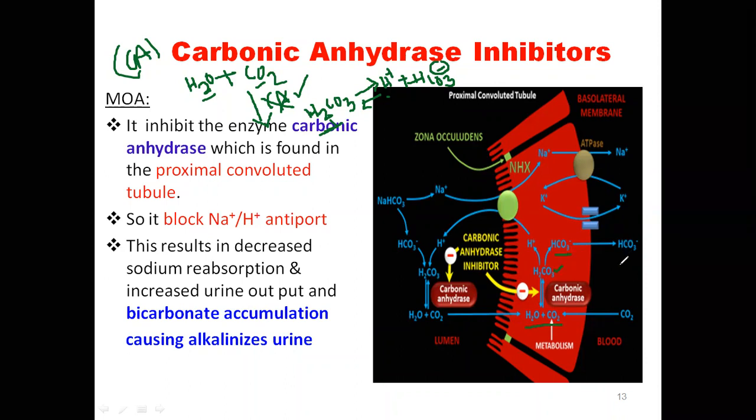Most of the time our blood pH is slightly basic in nature. Now you see the released proton here on the cell membrane. It will be released to the lumen of the nephron. Because of this proton release, our urine pH is acidic in nature.